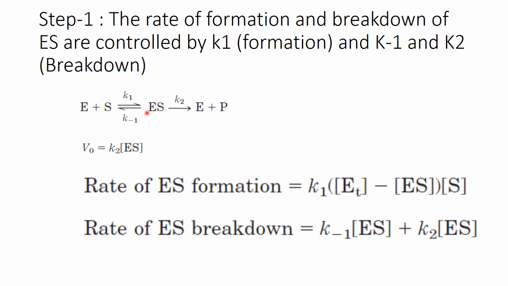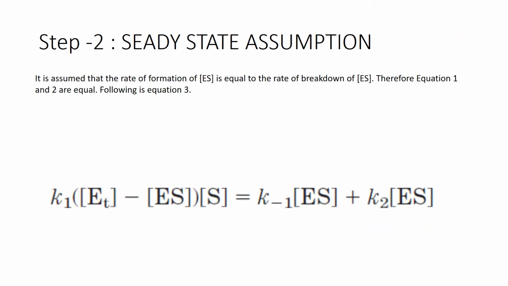Got it? So K minus 1 times the concentration of ES, plus K2 times the concentration of ES. So these two reactions are causing breakdown. Here, the concentration of this multiplied by this plus the concentration of this multiplied by this will give you the rate of breakdown of the enzyme substrate complex.